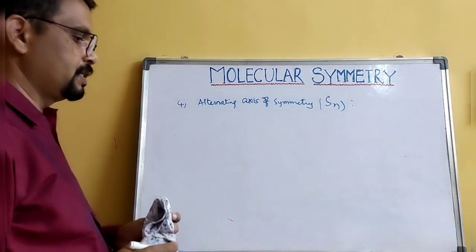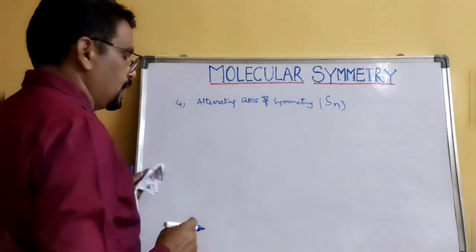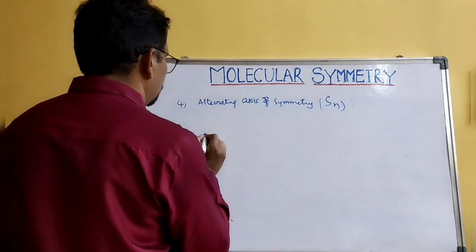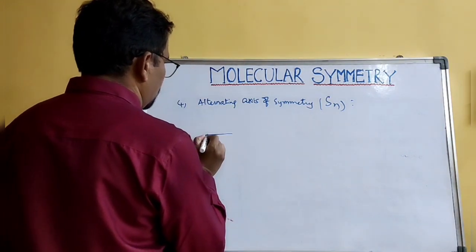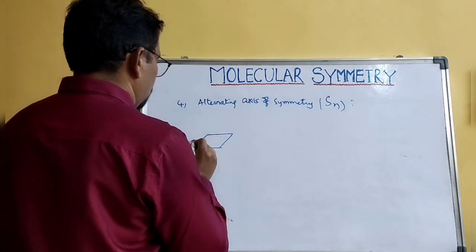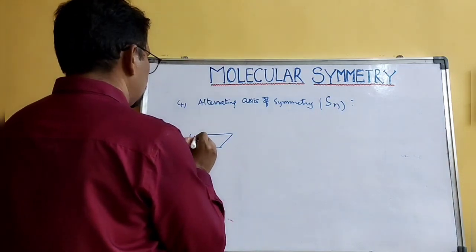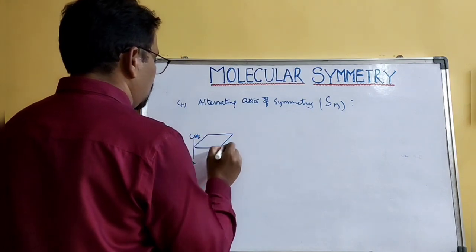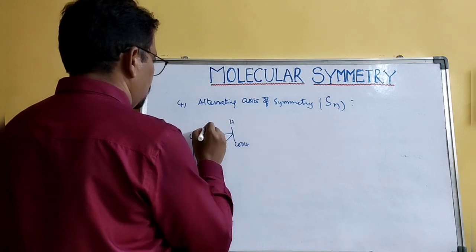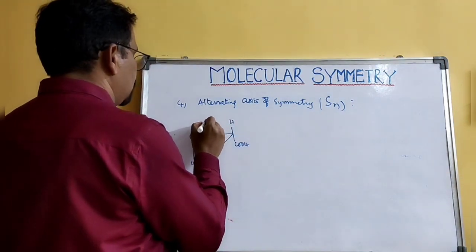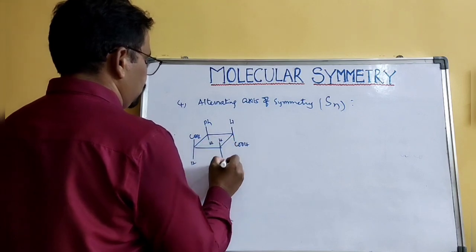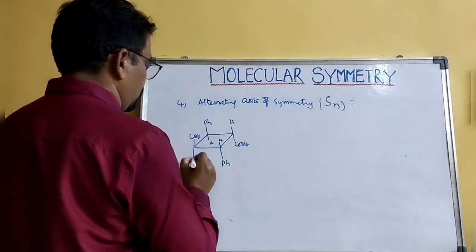I'll give you one example and later I'll define it so that you will understand. COOH, hydrogen, COOH, hydrogen, OH, hydrogen, OH.